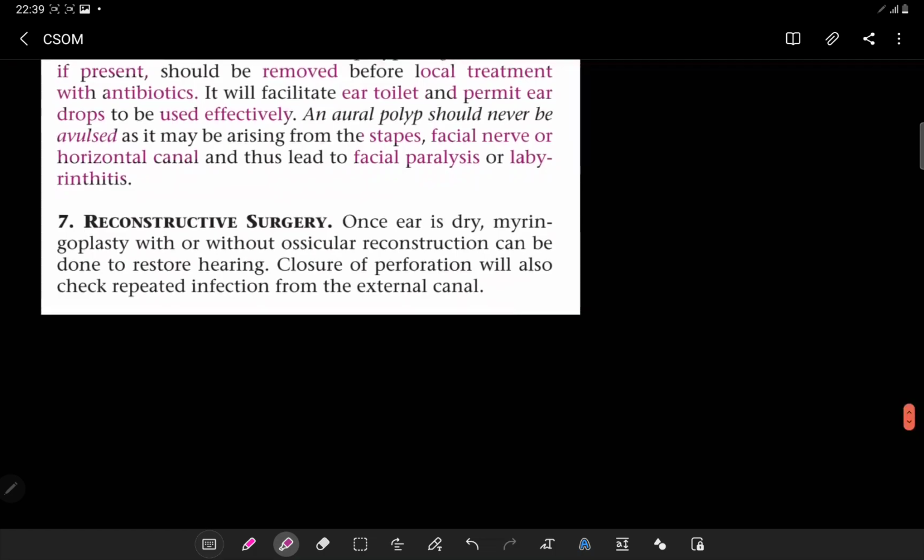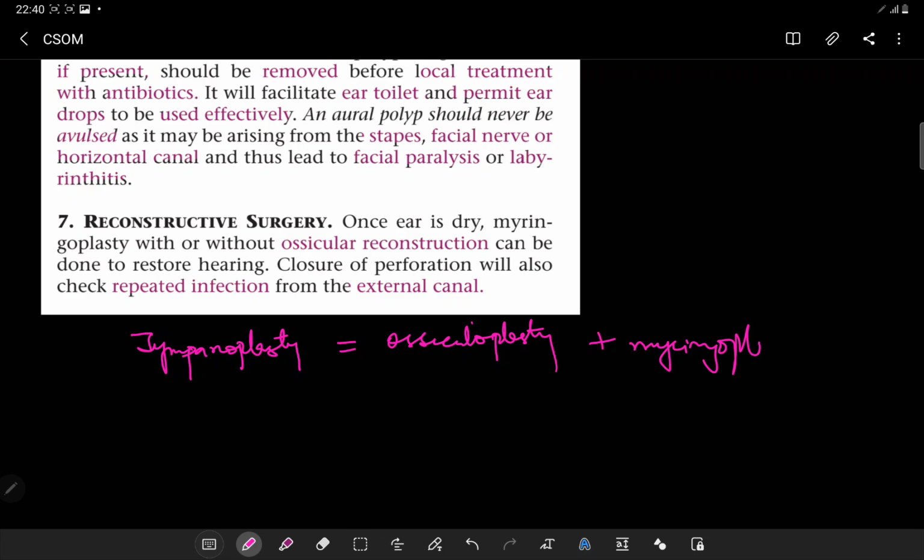We have the reconstructive surgeries once the ear is dry. Myringoplasty, with or without ossicular reconstruction, depending upon the status of the ossicular chain, can be done to restore the hearing. Closure of the perforation will also check the repeated infection from the external canal. So that was about this, but the mainstay of the treatment lies with tympanoplasty, which is ossiculoplasty plus myringoplasty. That's the mainstay of the treatment.